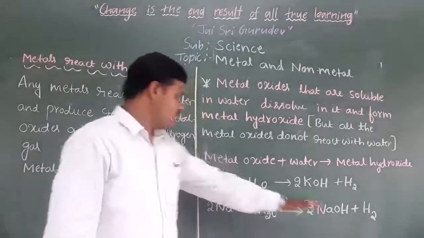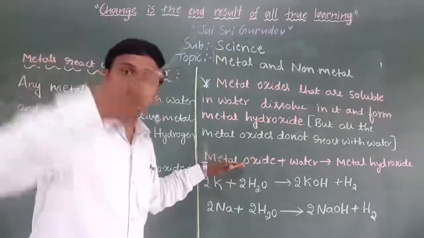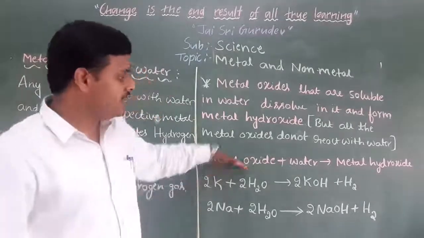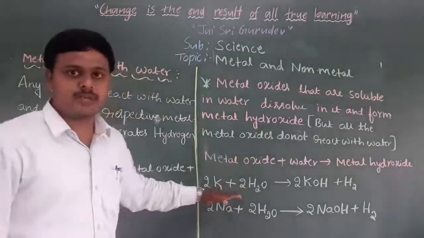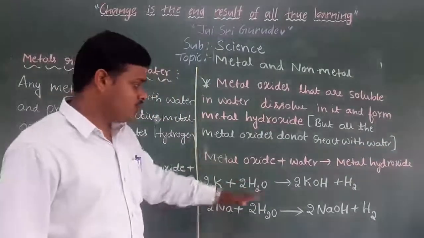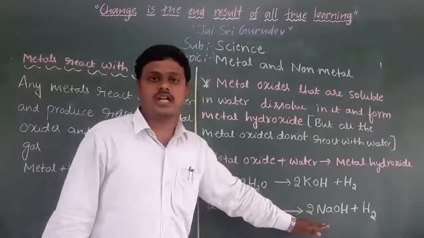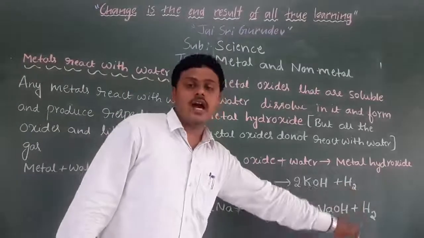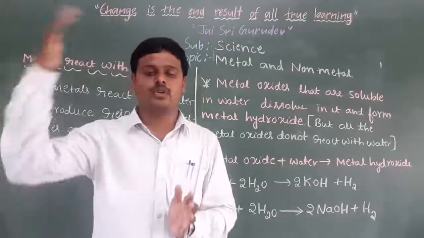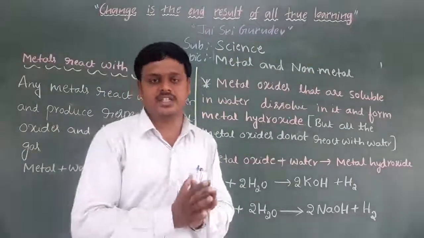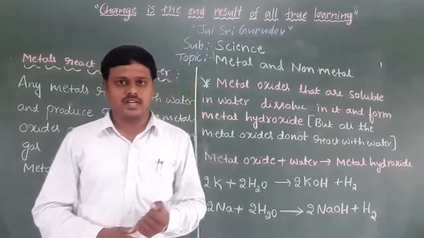Understood now? Any metal oxide that has a dissolving nature in water will dissolve in the water and form a metal hydroxide. The best examples are potassium and sodium, which both react with water and form potassium hydroxide and sodium hydroxide, with liberation of hydrogen gas. During the liberation of hydrogen gas, a huge amount of heat energy is produced, which has a possibility of catching fire.